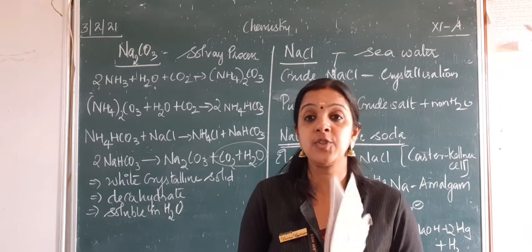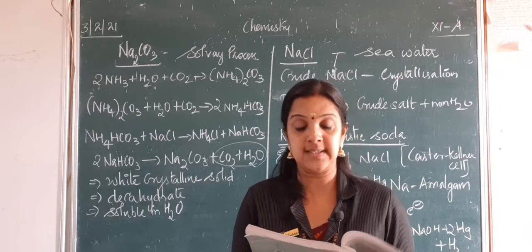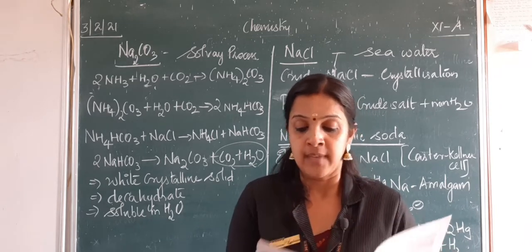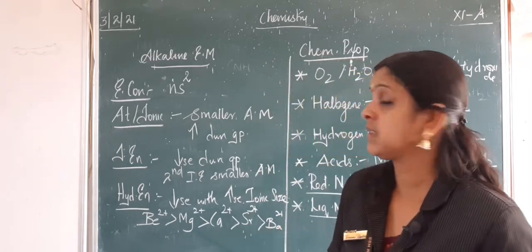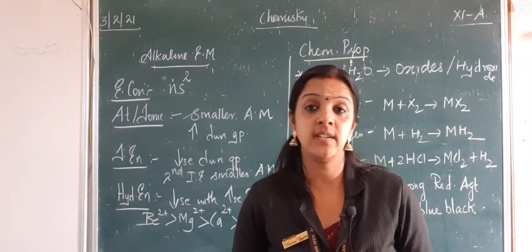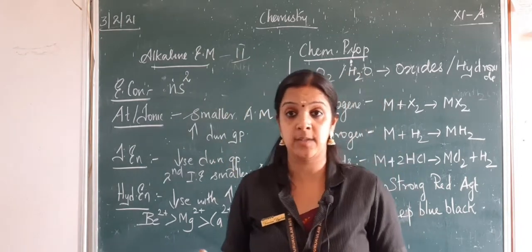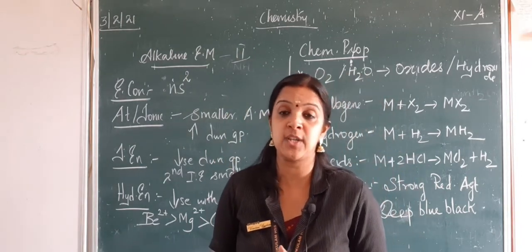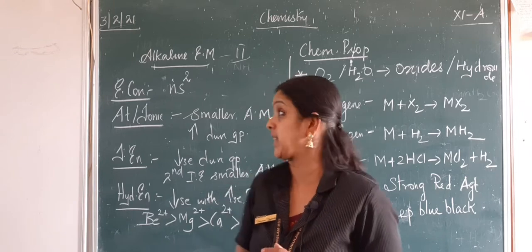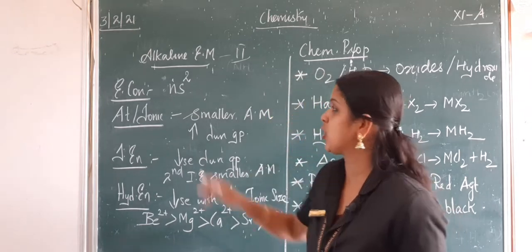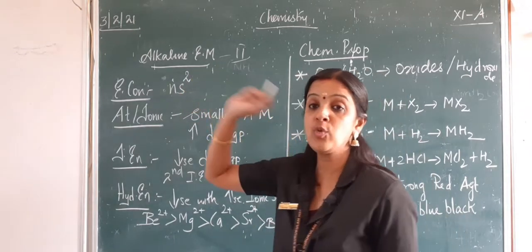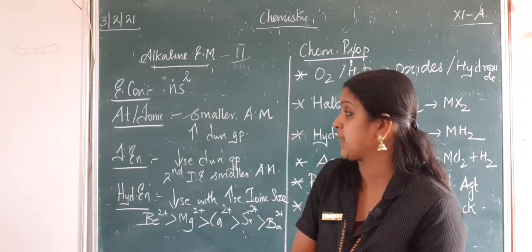Now we will get back to alkaline earth metals, that is group 2 elements. Now we will learn something about alkaline earth metals. Group 2 elements, the s block group 2 elements, are called alkaline earth metals. They have a configuration of ns2, with 2 electrons in the outermost s subshell.